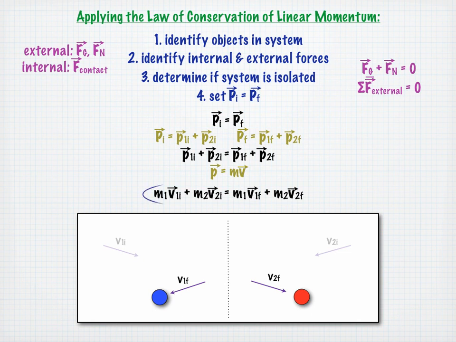You will use this expression over and over when you're dealing with collisions and conservation of linear momentum. Just remember to make sure that a system is isolated before applying the law of conservation of linear momentum.